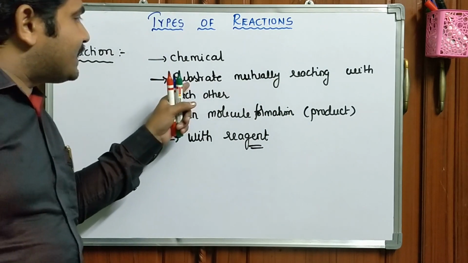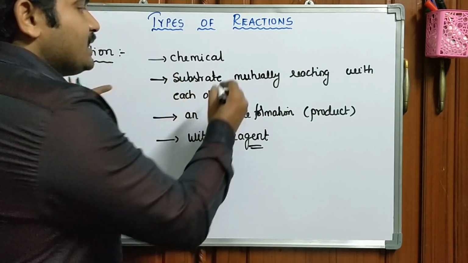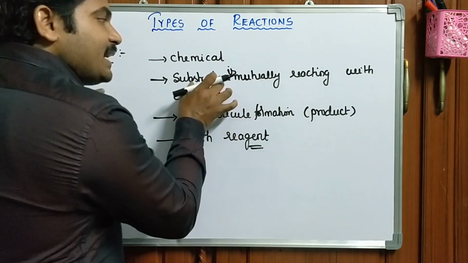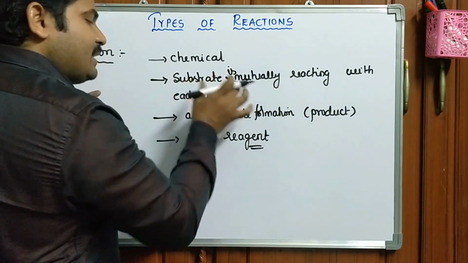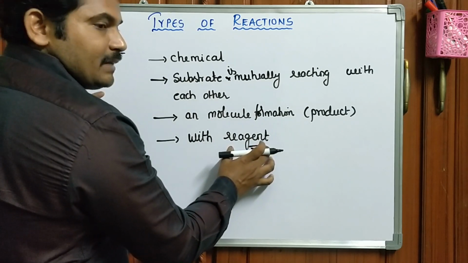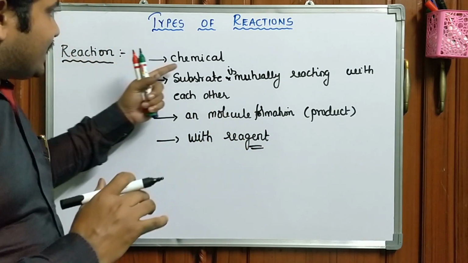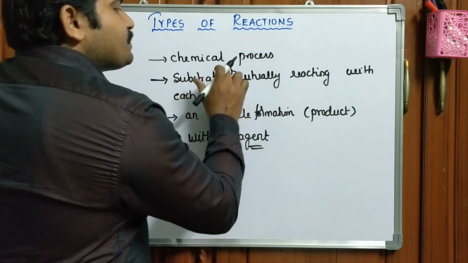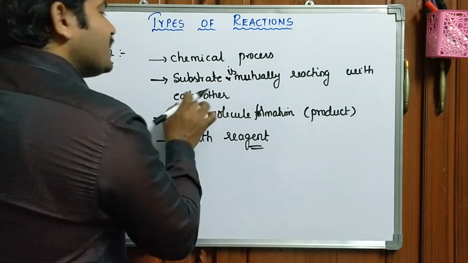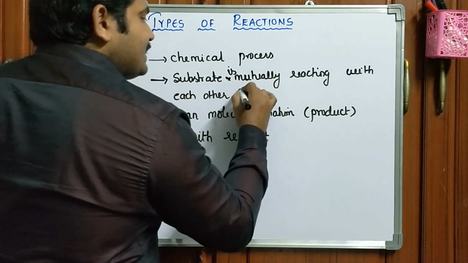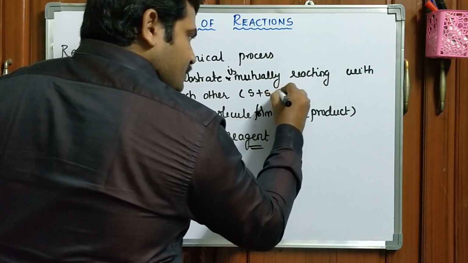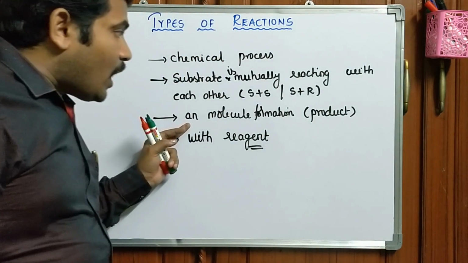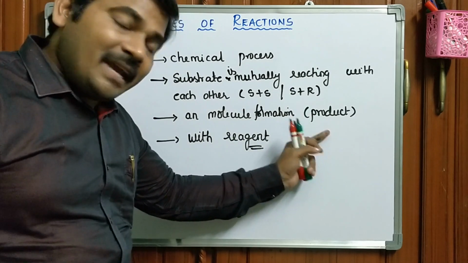So the substrate is mutually reacting with another substrate or with a reagent. Either substrate plus substrate or substrate plus reagent to form a product.